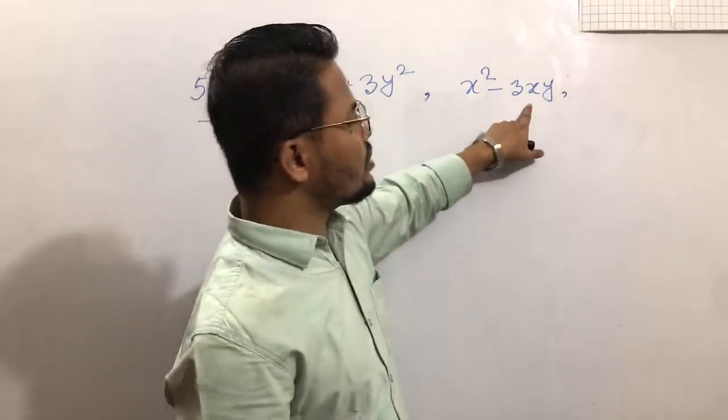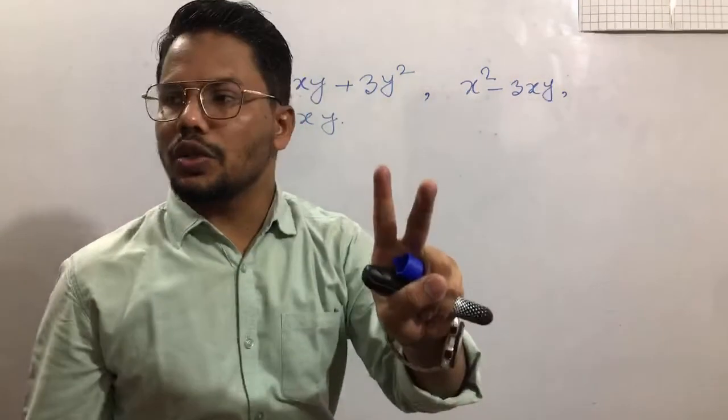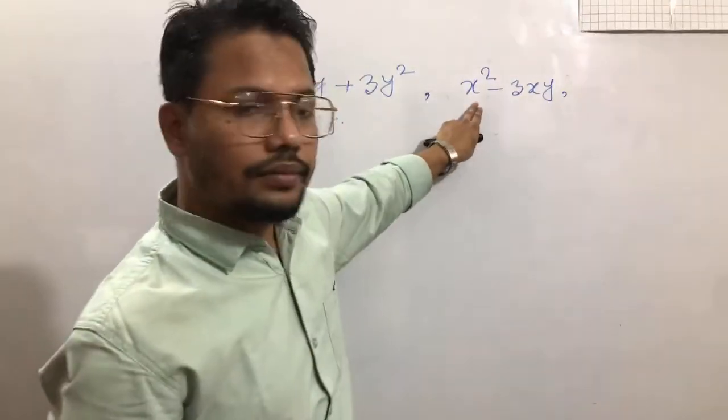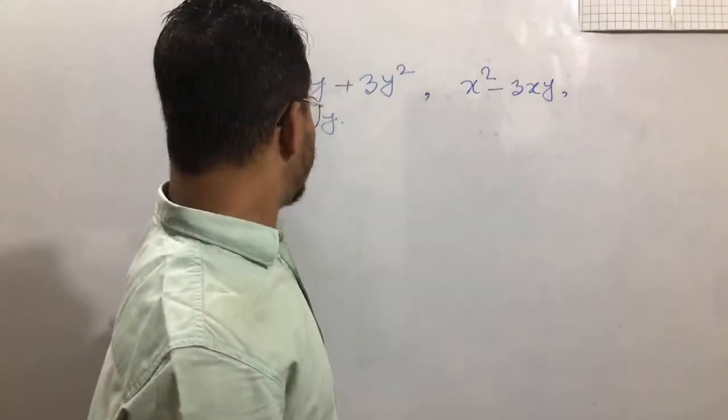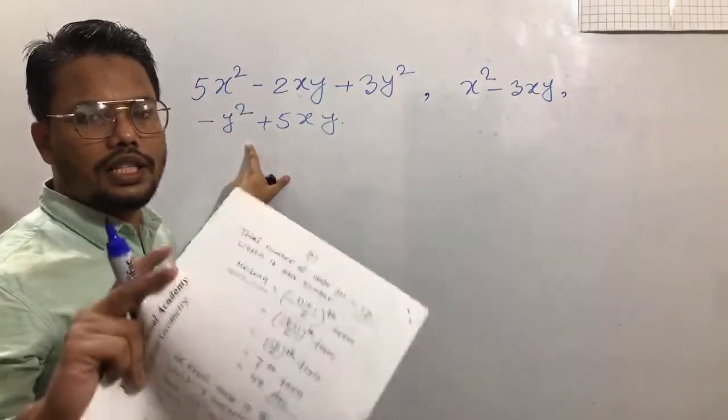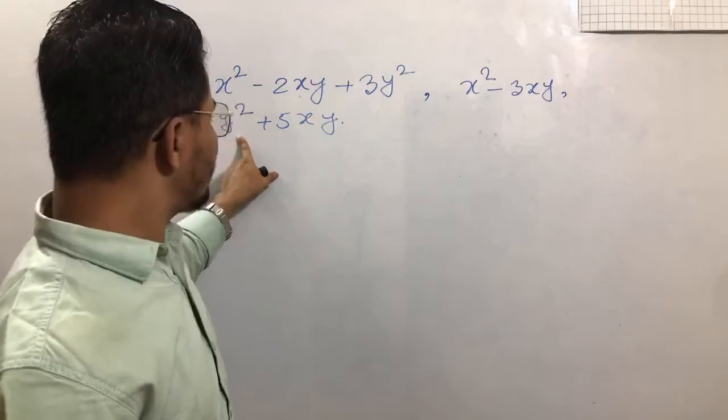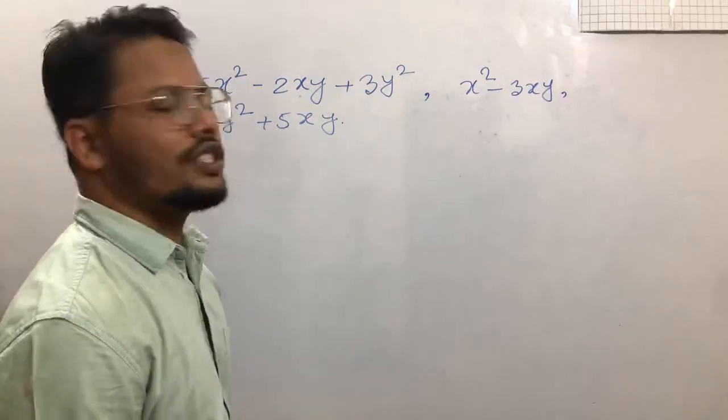And how many terms are in the second expression? There are 2 terms. The first one is x square, the second one is minus 3xy. Similarly, in the third expression we see 2 terms: minus y square and plus 5xy.